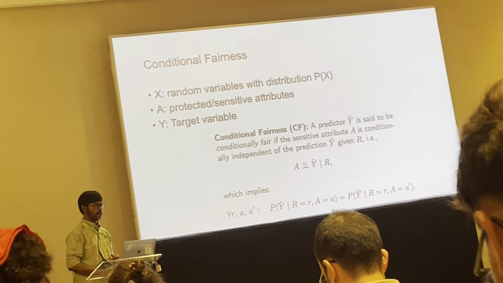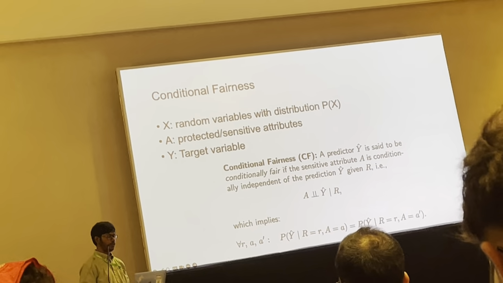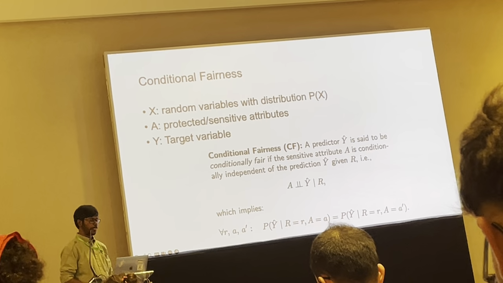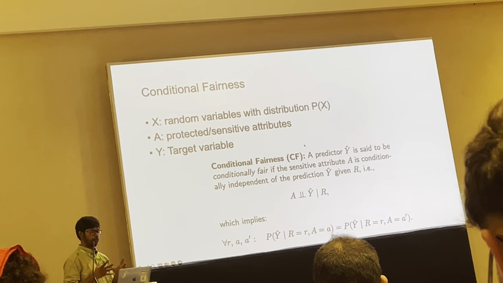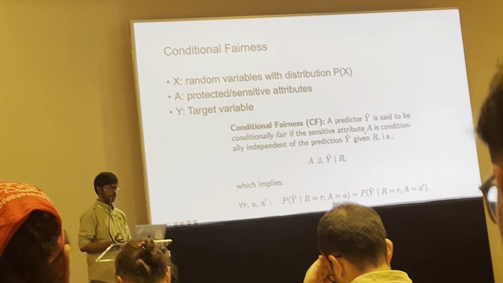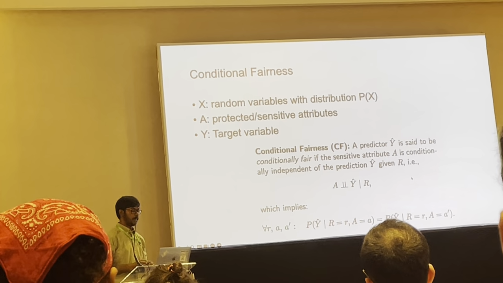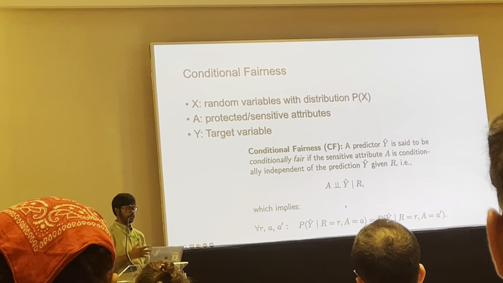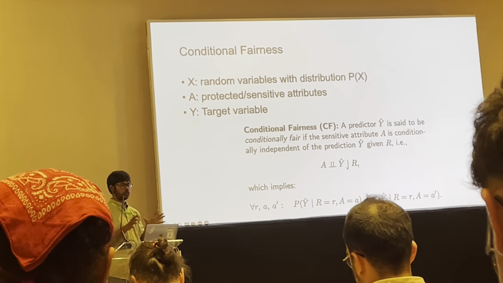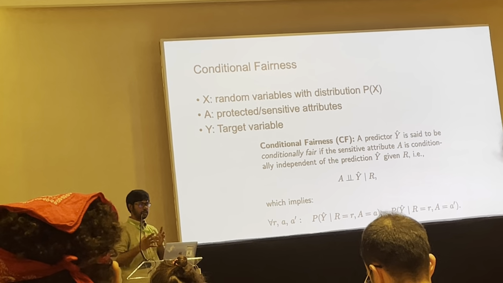So what type of fairness do they address? Suppose we have some random variables or distribution P of X, some protected or sensitive attribute A, and the target variable Y. Conditional fairness: they are saying the predictor Y hat is said to be conditionally fair if the sensitive attribute A is conditionally independent of the prediction Y hat given R. So you can think of R as some subpopulation, and in that subpopulation we want the prediction to be independent from this sensitive attribute.